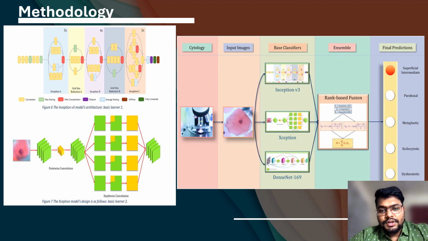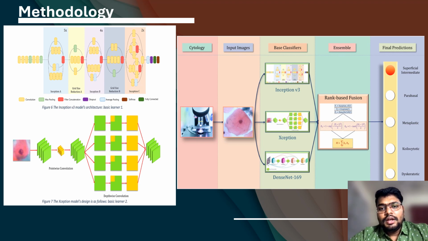The rank-based fusion is done using the formula mentioned in the snapshot, and once the image is sent to the ensemble, the output of this ensemble is the final prediction, where the system identifies, based on the input image, what is the predicted category, whether it's superficial intermediate, parabasal, metaplastic, koilocytotic, or dyskaryotic.